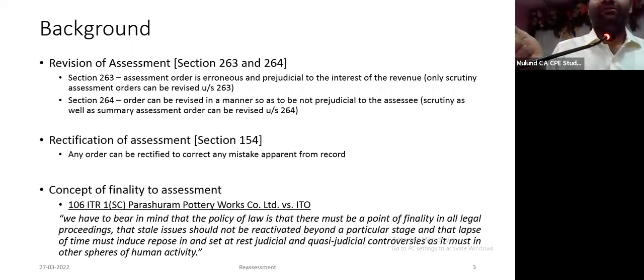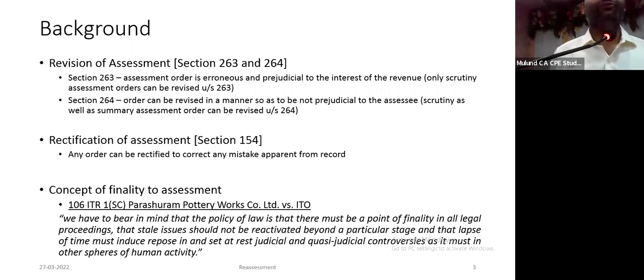Now, here again there is one trick which one can use. A 264 application has to be filed within 1 year from the date of the order which you want to revise, which is a 143(1) order. Sometimes after 3 years we realize that something was missed. In that case, you can file a 154 first with the AO. He will certainly reject it. Against that 154, you can go into 264. So you are taking care of the limitation period given under section 264 of the Act.